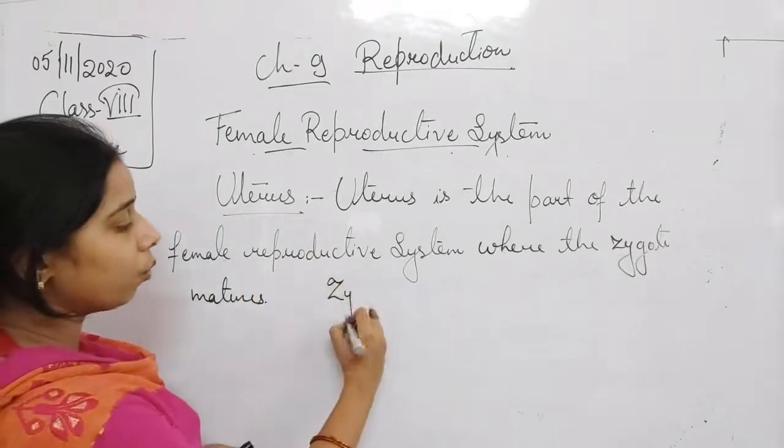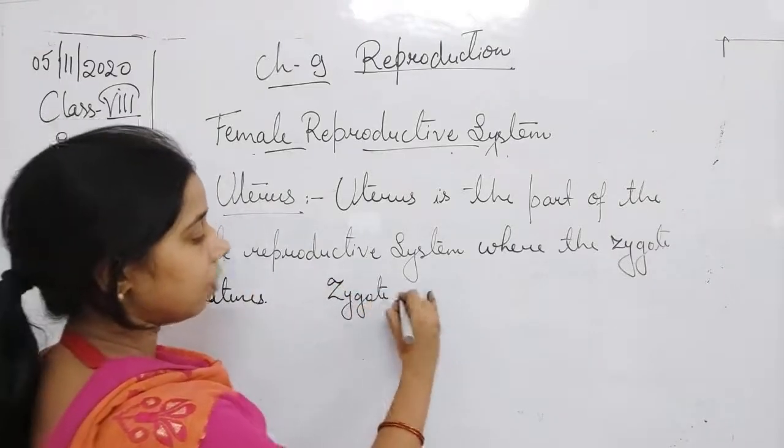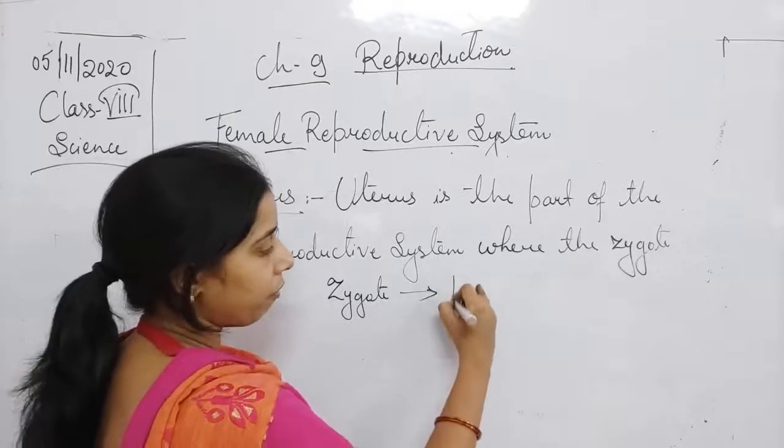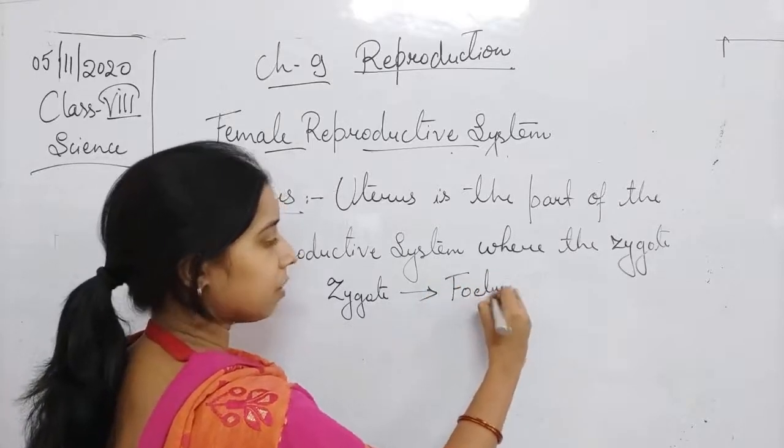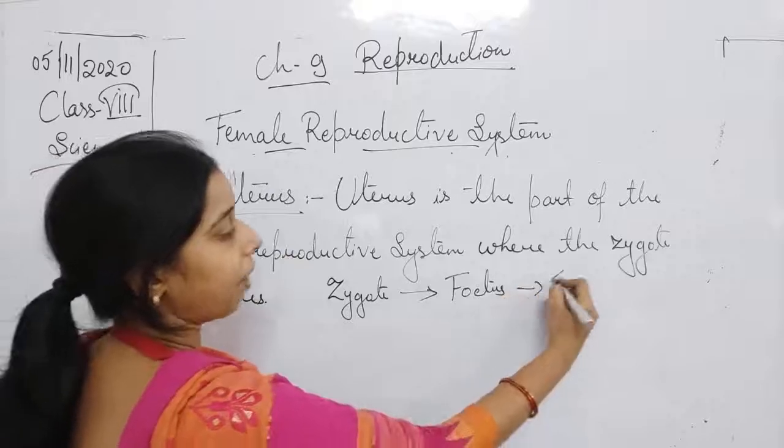Basically, the zygote gets developed into a fetus, and from the fetus it will develop into an infant.